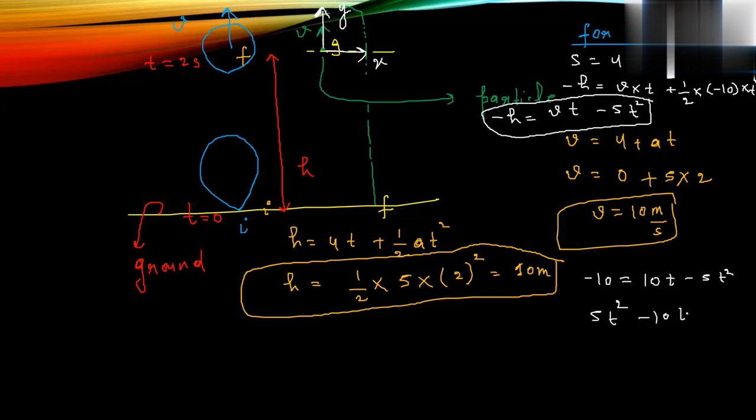So 5t squared minus 10t minus 10 is equal to 0. From this quadratic equation, if you take 5 common, then it will be t squared minus 2t minus 2 equal to 0. Apply the quadratic formula, minus b plus minus square root of b squared minus 4ac, upon 2a.